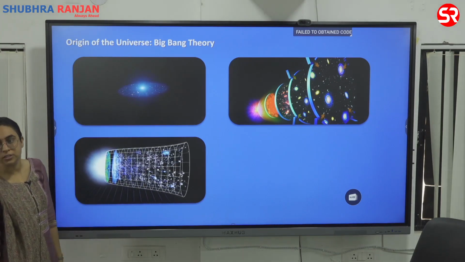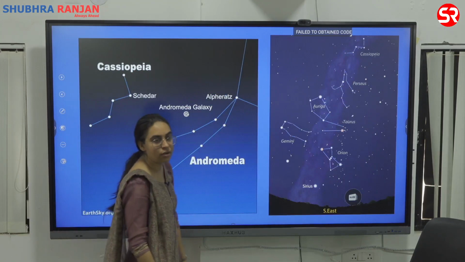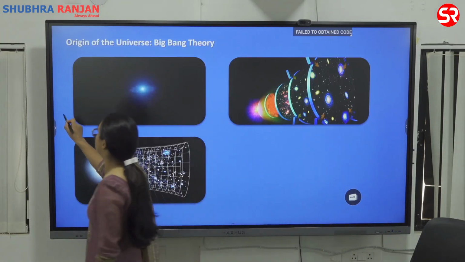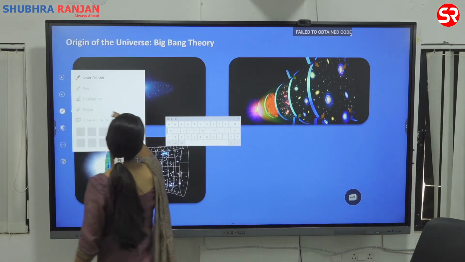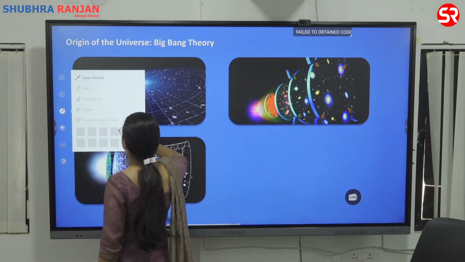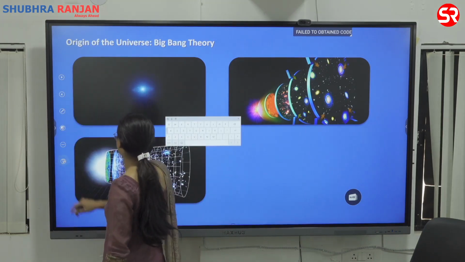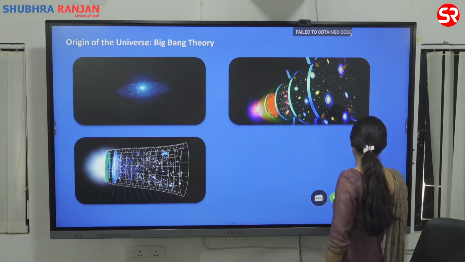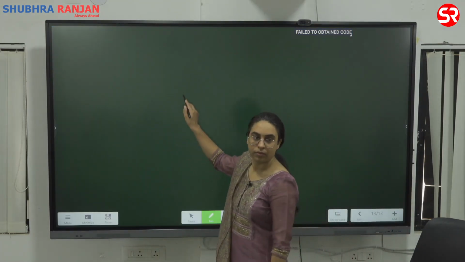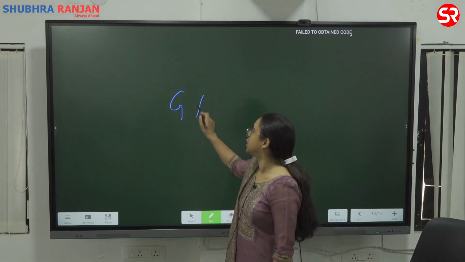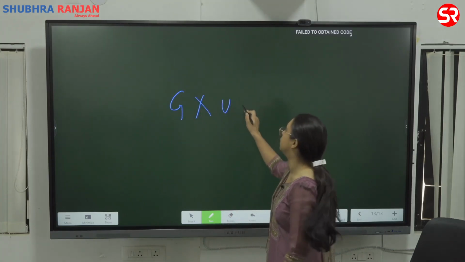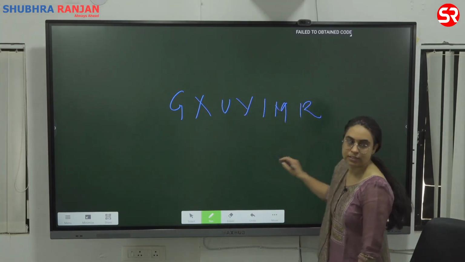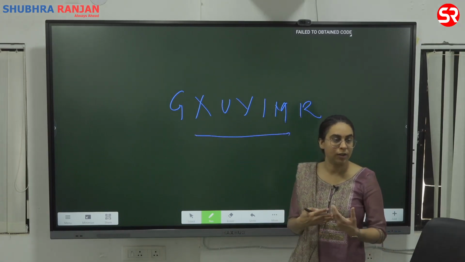How do you know that the distance is growing? There is a phenomenon called redshift. If you know the electromagnetic spectrum: gamma, X-ray, ultraviolet, visible, infrared, microwave, and radio waves. These are the electromagnetic radiations.